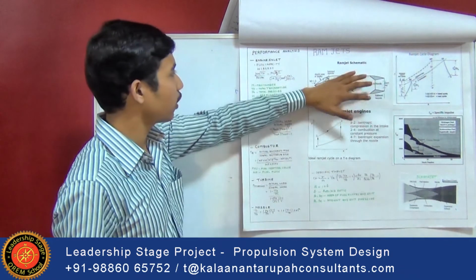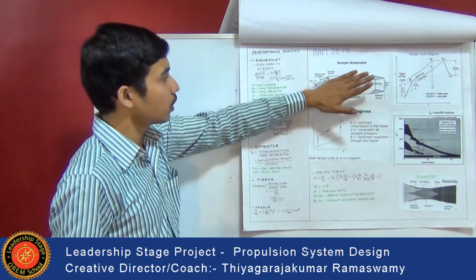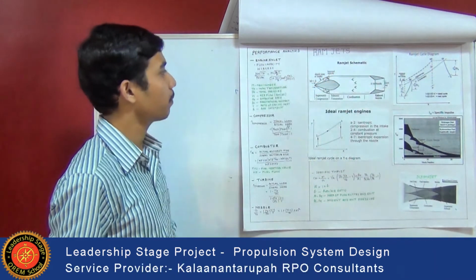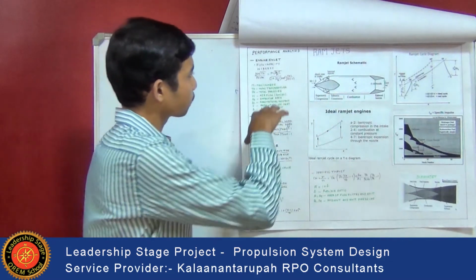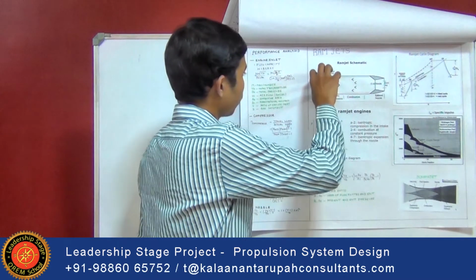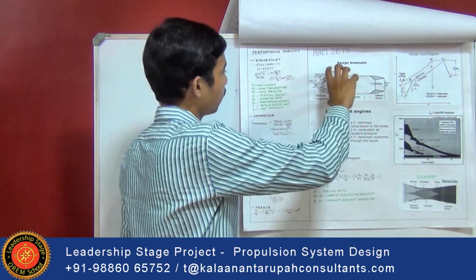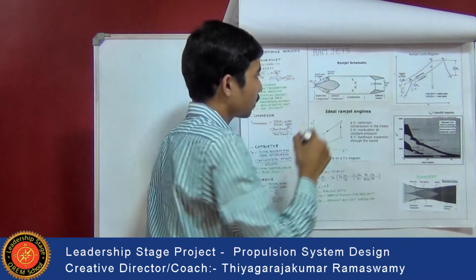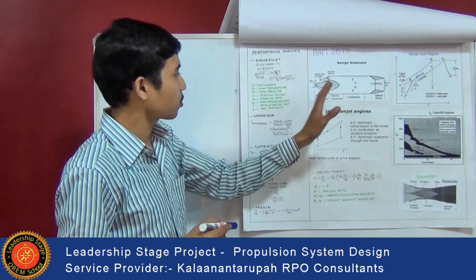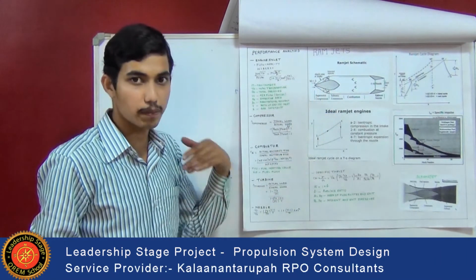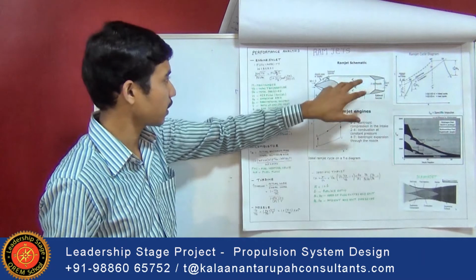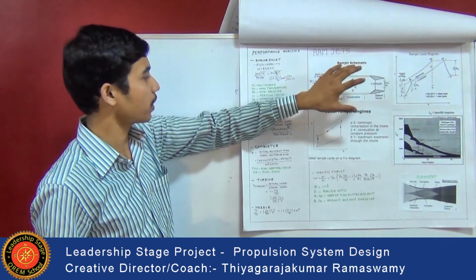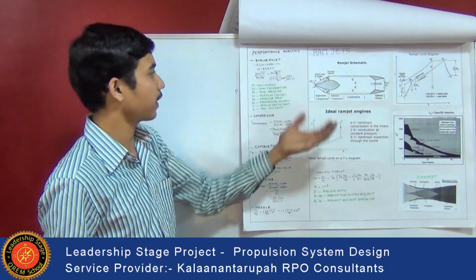Ramjets are used for high supersonic speed, that is Mach number greater than 1. Here a compressor is not present because when supersonic air comes into the diffuser, it is decelerated to a subsonic speed. Hence compression occurs, and the pressure and temperature increase. That's why a compressor is not required. But in a static condition, it cannot produce thrust. So ramjets are always operated at a particular speed, so that they can create their own thrust.